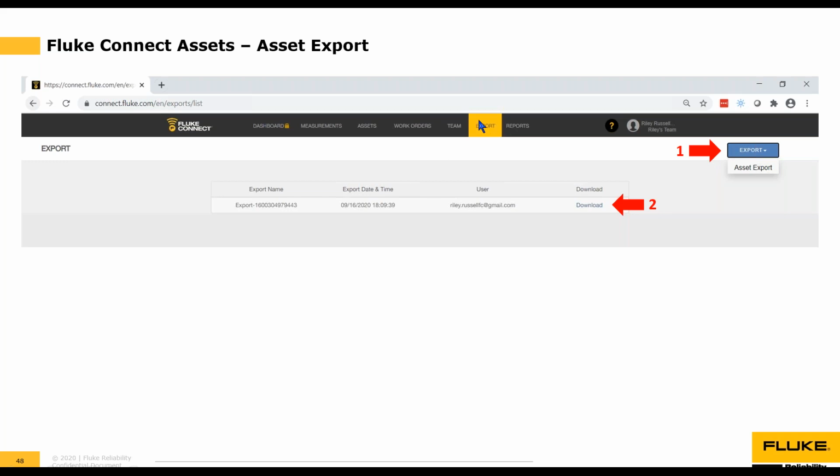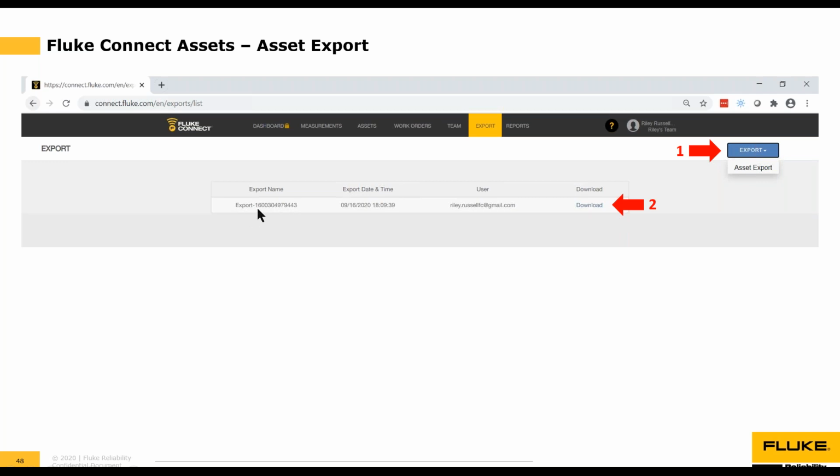So you go to the Export tab, you select, there's only one option under the drop-down list box that says export, it's asset export. And from there, it will prompt you to select asset groups and the asset information that you want to export. Because again, if you do have hundreds of asset groups and thousands of assets, you may not want to have one gigantic file. You may want to do it in smaller chunks of data. So you can do that, select the asset groups that you want to download the data for, and select this option. It'll automatically generate a file.